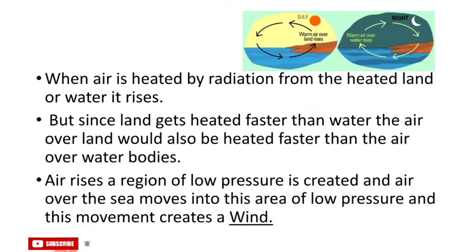When the air is heated by radiation from the heated land or water, it rises. But since land gets heated faster than water, the air over land will also be heated faster than the air over the water body. As the air rises, a region of low pressure is created and the air over the sea moves into the area of low pressure, and this movement creates the wind. But various other factors also influence the wind, such as the rotation of the earth and the presence of mountains.